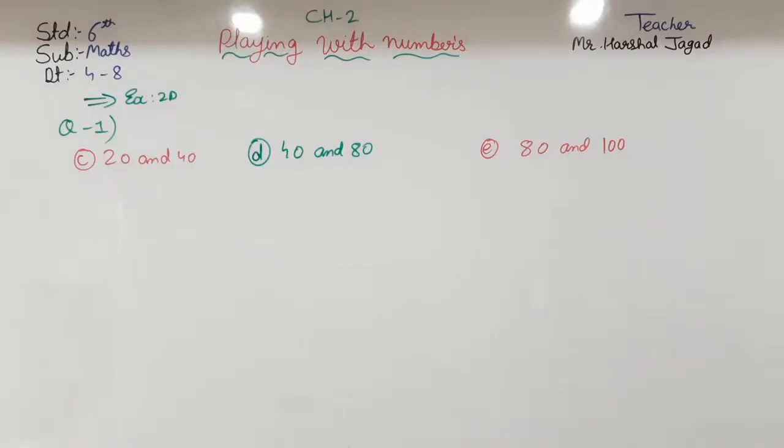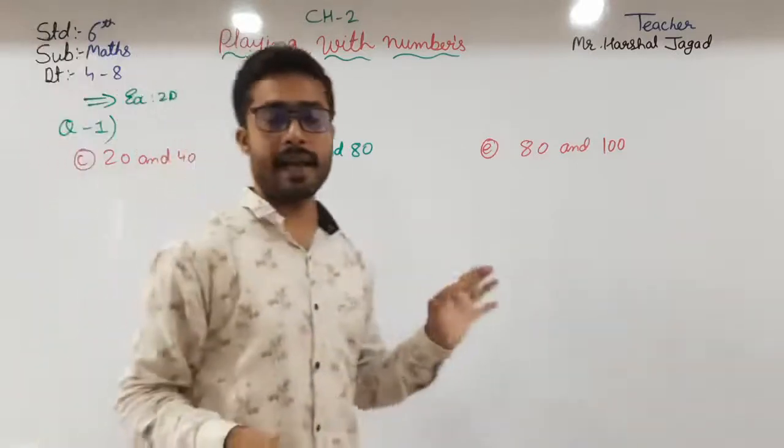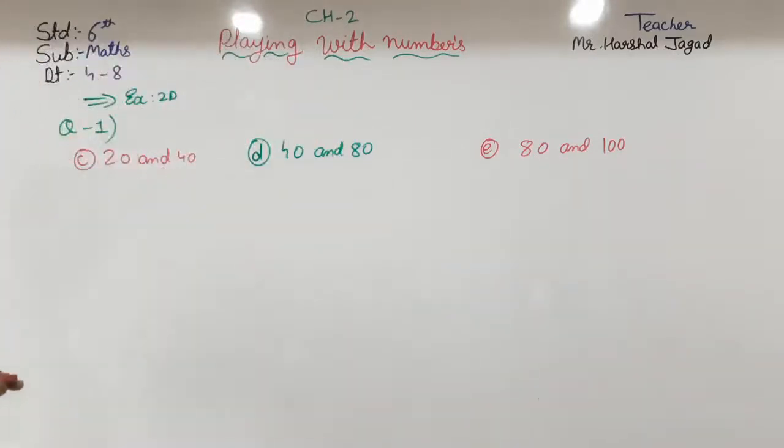Between 20 and 40, which prime numbers exist?